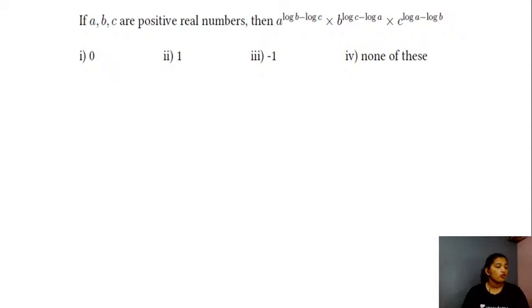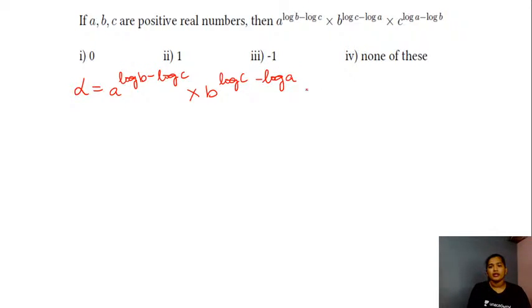A raised to the power log of b minus log of c into b raised to the power log of c minus log of a into c raised to the power log of a minus log of b. Okay, let me give you a hint. Take your given equation as alpha. Your alpha is equal to a raised to the power log of b minus log of c into b raised to the power log of c minus log of a into c raised to the power log of a minus log of b.